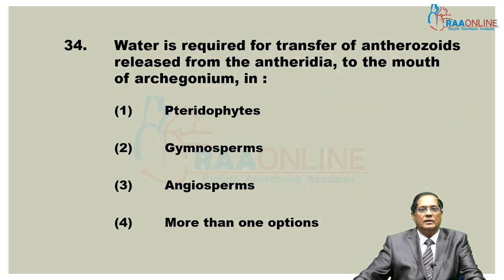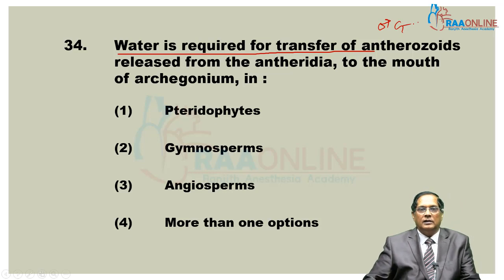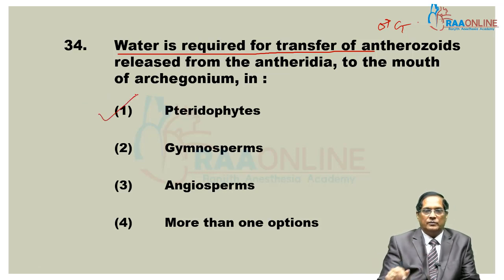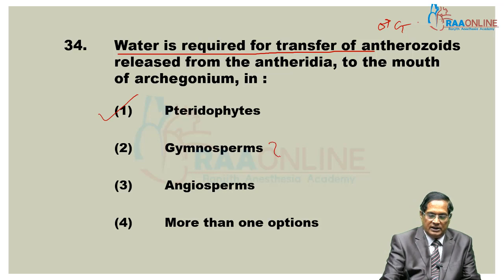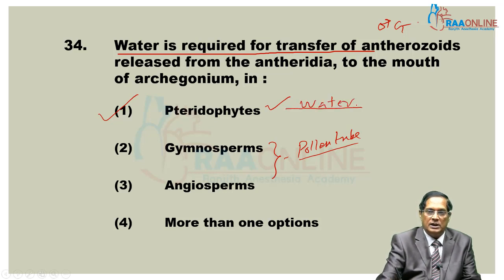34th question. Water is required for transfer of antherozoids, that is, male gametes, released from the antheridia to the mouth of the archegonium. This is seen in pteridophytes. In gymnosperms and angiosperms, male gametes are carried by the pollen tube. Here the pollen tube is the carrier, whereas in pteridophytes, and even in bryophytes, water is the medium for transfer of male gametes.